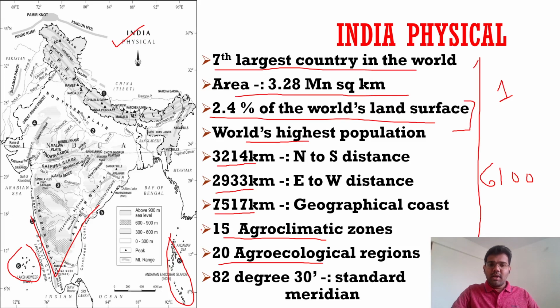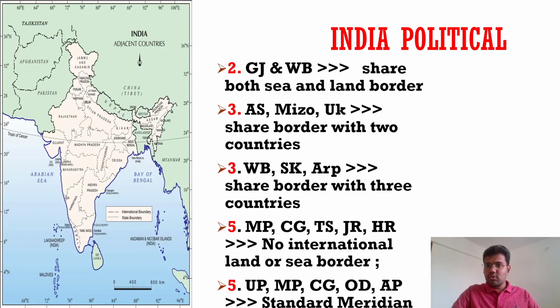For now, just remember there are 15 agroclimatic zones, there are 20 agroecological zones, and this is the standard meridian, 82 degrees 30 minutes standard meridian. The standard meridian passes through how many states? Again, that can be a question. What is a standard meridian? I hope you know. From the standard meridian, we have set Indian Standard Time. Wherever you go, we have only one time. That is taken from this standard meridian, 82 degrees 30 minutes. In prelims, they can ask you through how many states the standard meridian of India passes. You should know that answer.